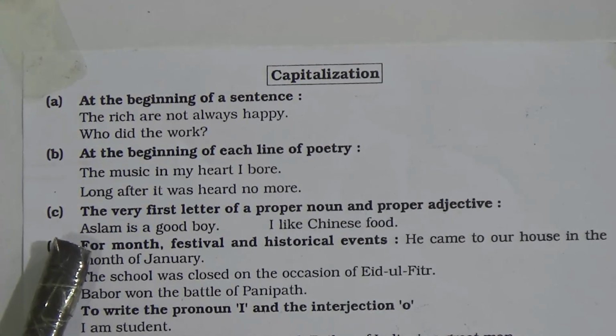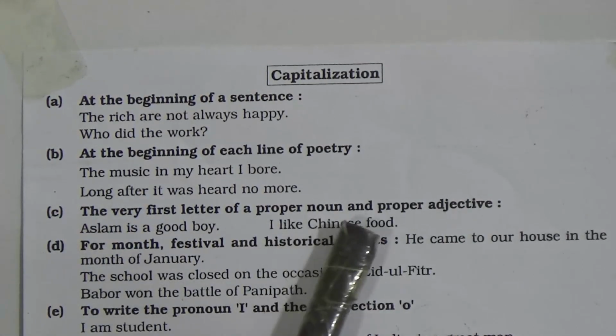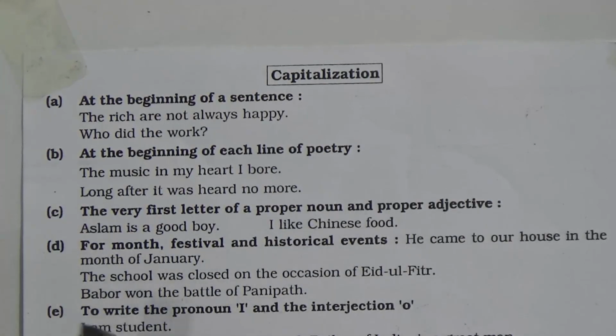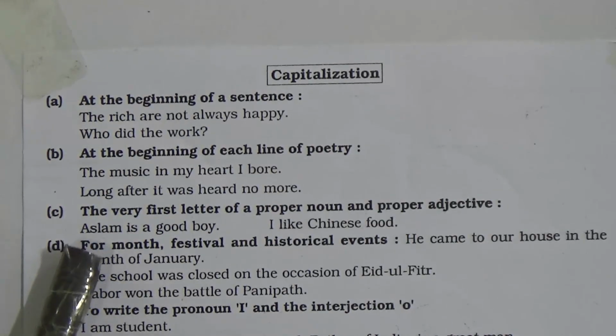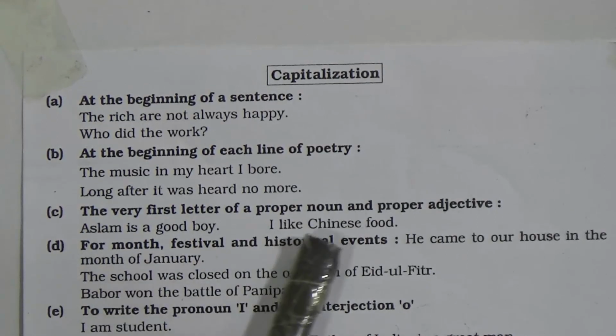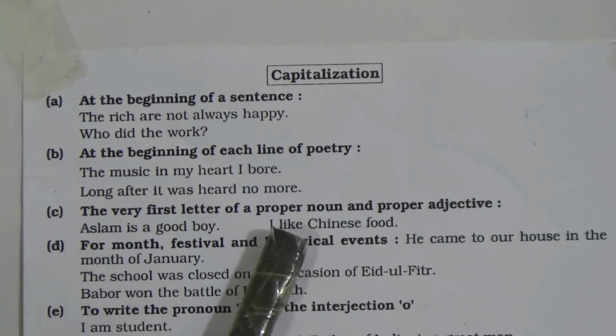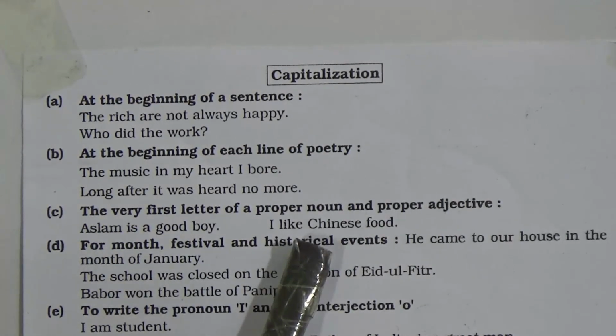Now next one, the very first letter of a proper noun and proper adjective. And we know that a proper noun always starts with a capital letter and a proper adjective also. Now look at these examples. Aslam is a good boy. Aslam is the name of a person. So it is a special name of a person. It is a proper noun, so it will be a capital letter, and it also starts the sentence. Now look, I like Chinese food. Here Chinese is the proper adjective. Now look, the Chinese, here C is the capital letter.